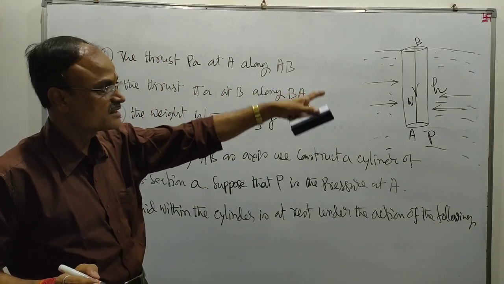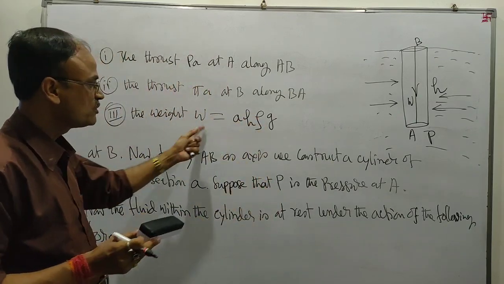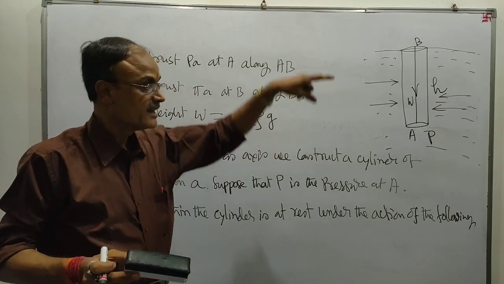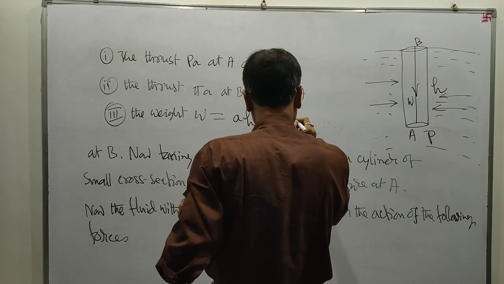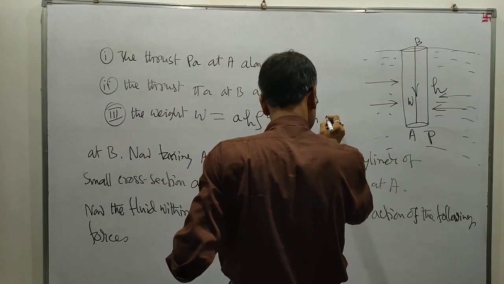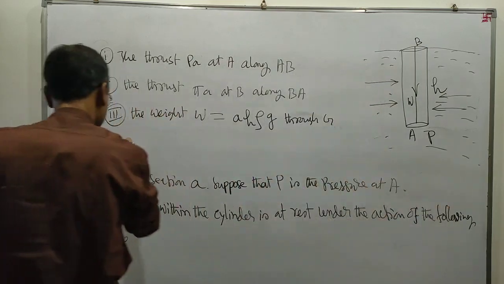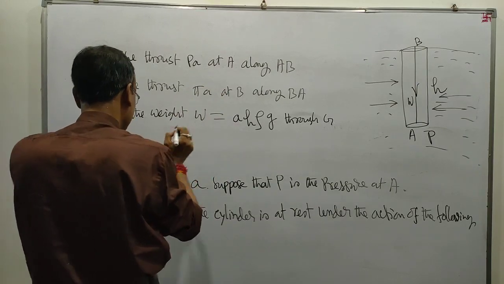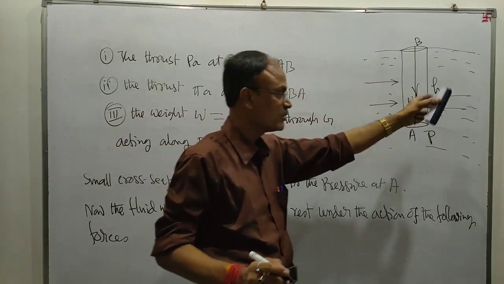Height is H and the cross section is A. So the weight W equals A H rho G, acting vertically downwards through G. Acting vertically downwards means acting along BA, not AB.